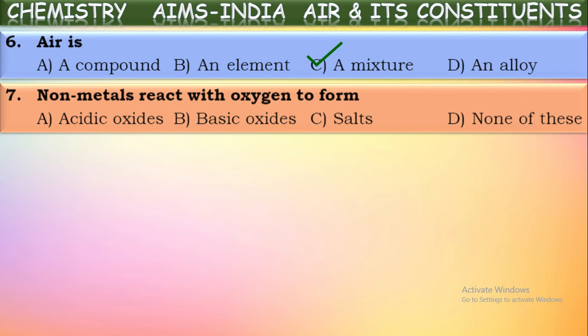For example, carbon when it reacts with oxygen forms carbon dioxide. This carbon dioxide on dissolving in water forms carbonic acid. So this non-metallic carbon oxide is an acidic oxide. Generally non-metals on reaction with oxygen form acidic oxides, and metals form basic oxides in general.